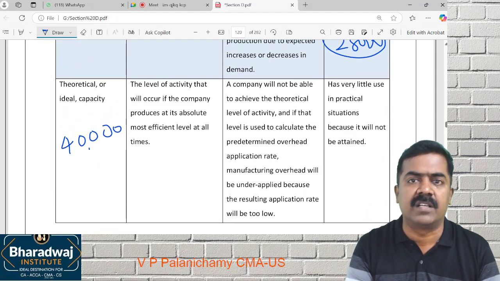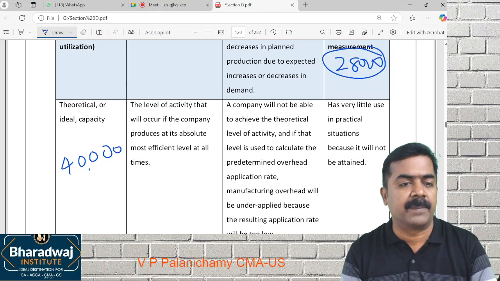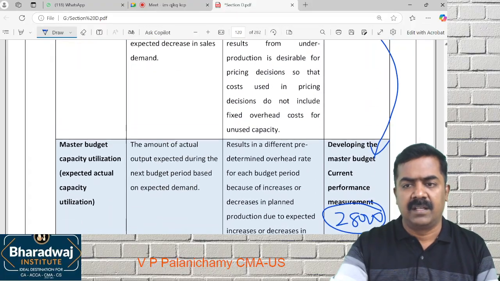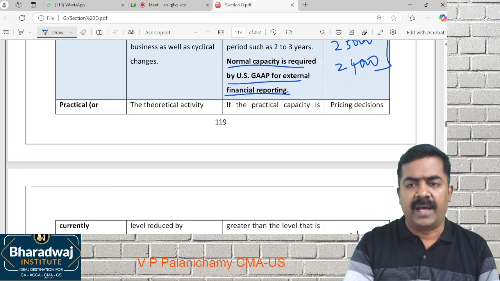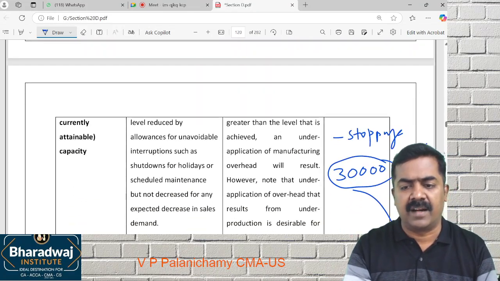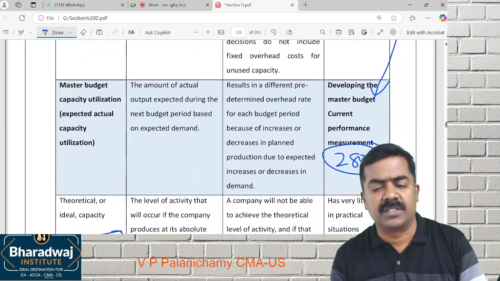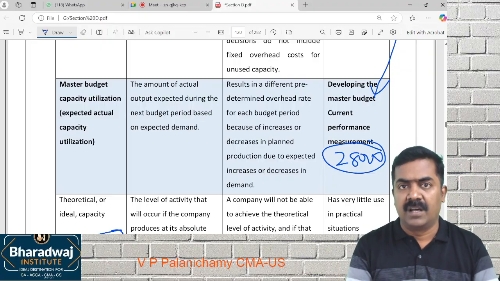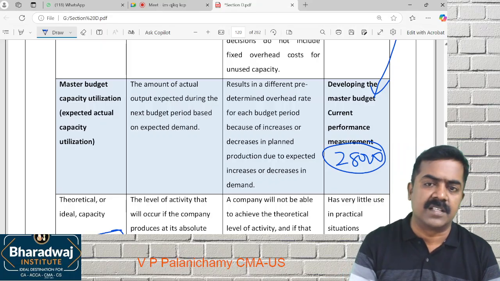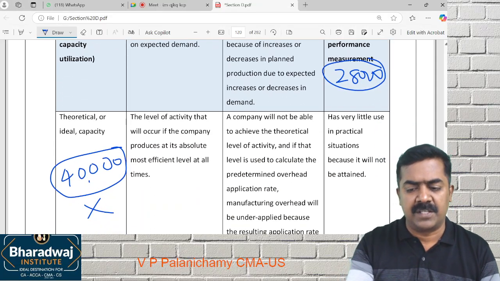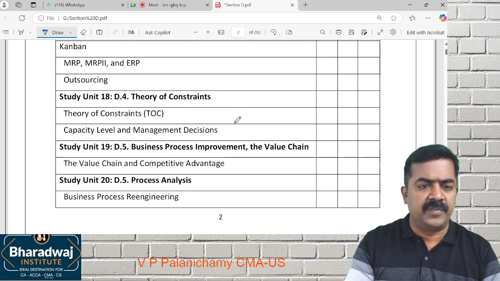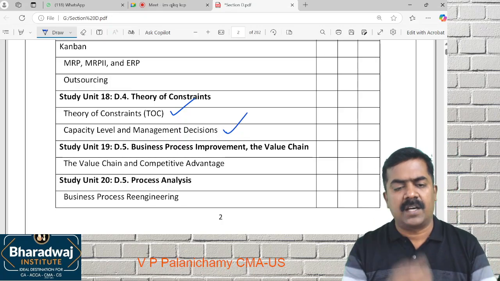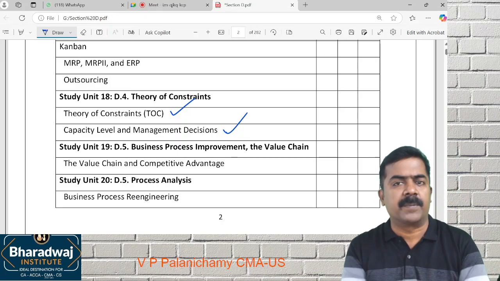Last class we learned about theory of constraints. One of the constraints may be capacity. Theoretical capacity is practically not possible to attain. Practical capacity is practically possible to attain, and normal capacity is a long-range average. Then based on expected capacity utilization, we decide how many machines we require, whether we have to add more machines, how to remove the constraint, all those things we discuss and decide. So this is about capacity utilization. Theory of constraints we had seen, and capacity levels and management decisions based on the capacity levels.